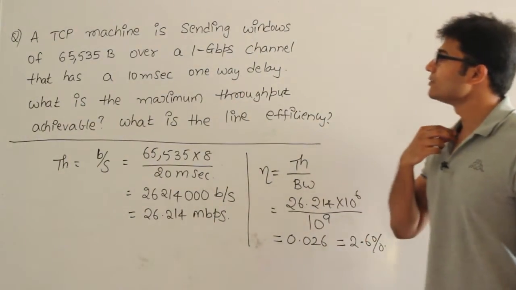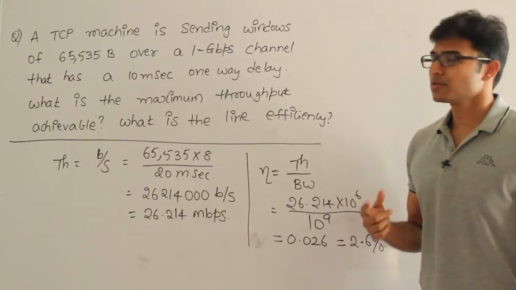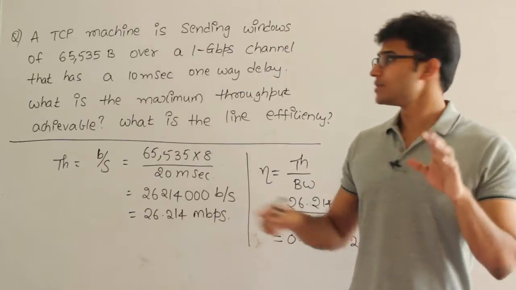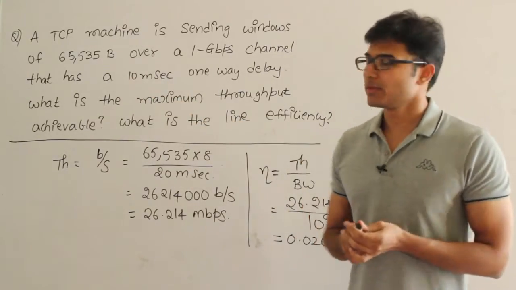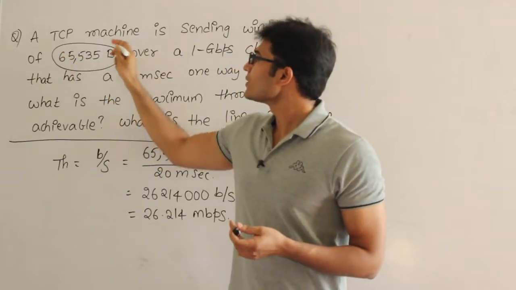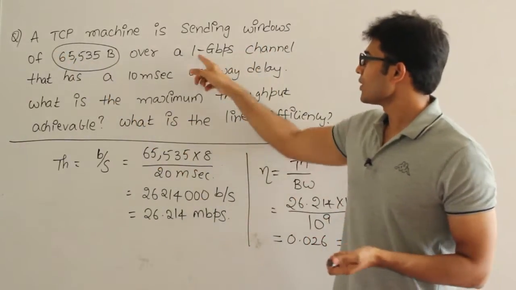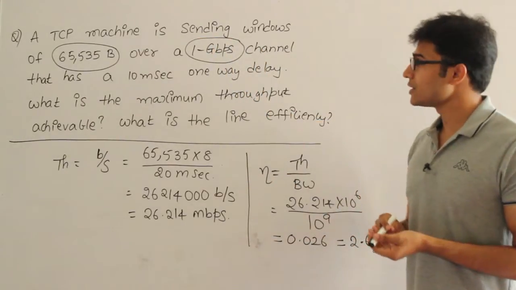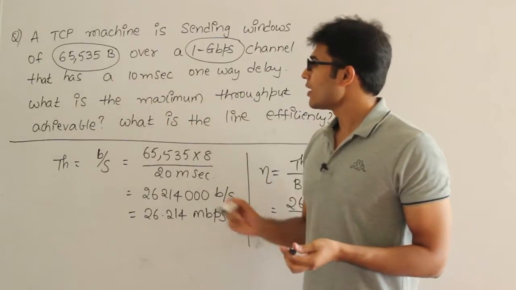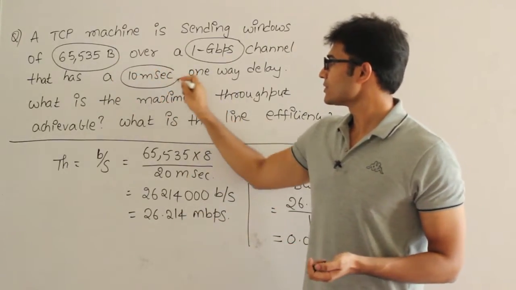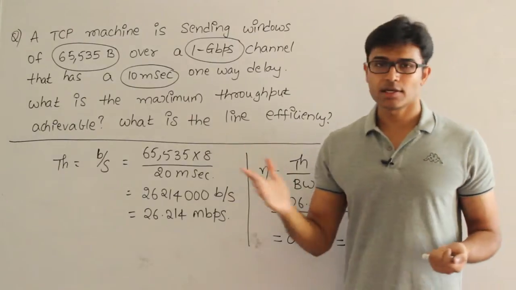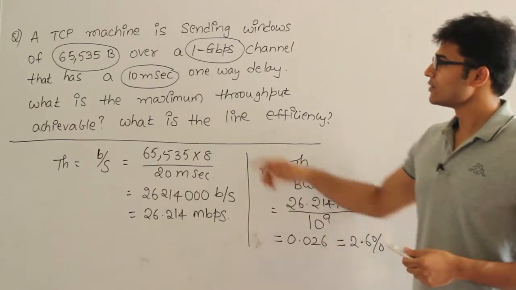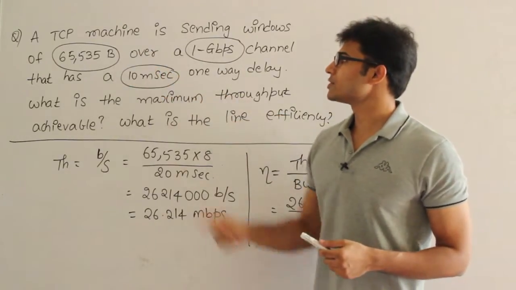Now, a TCP machine is sending windows of size 65,535 bytes, which means we are sending one window of this many bytes in one round trip time. This is the amount of data being sent in one round trip time over a 1 Gbps channel. The bandwidth available is 1 Gbps, but the amount of data we are sending is 65,535 bytes, and the one-way delay, which is the propagation delay, is 10 milliseconds, therefore the round trip time is 20 milliseconds.